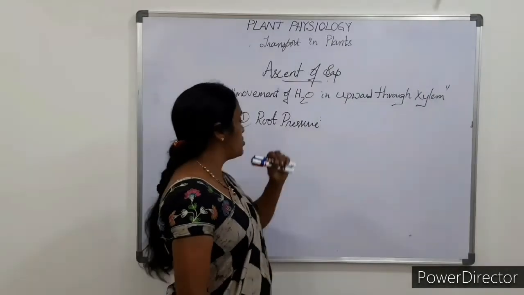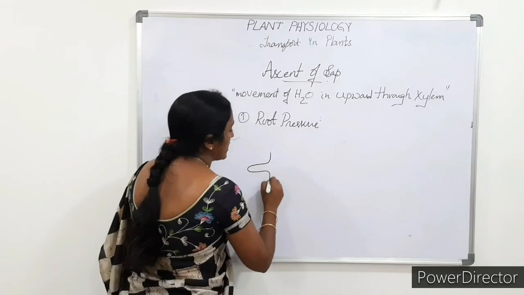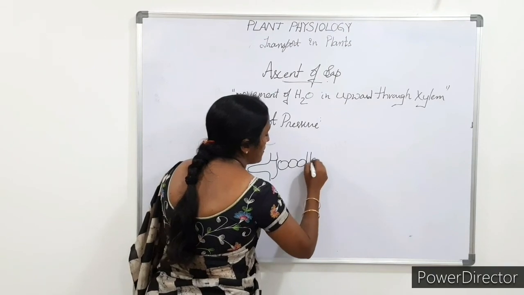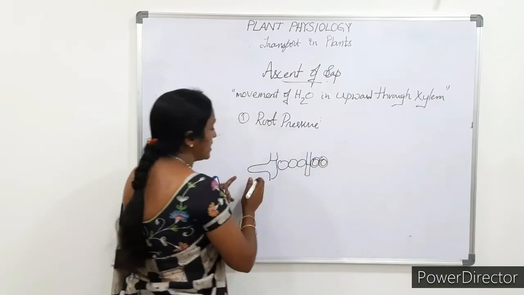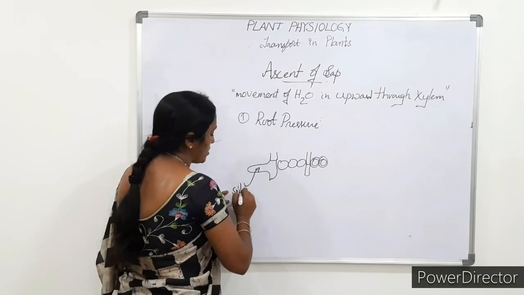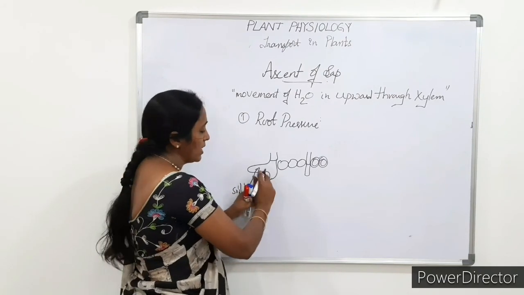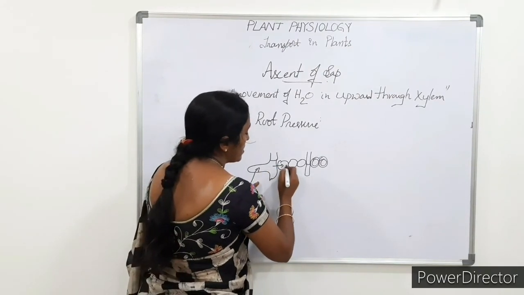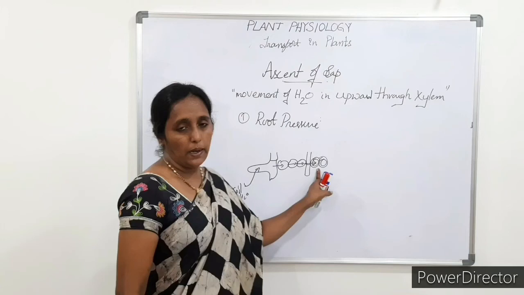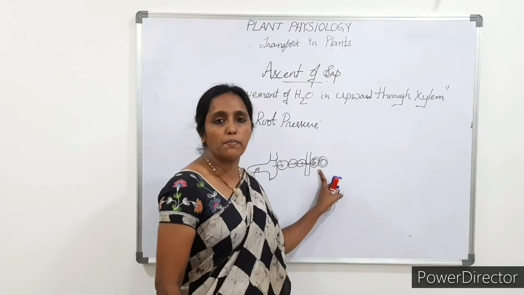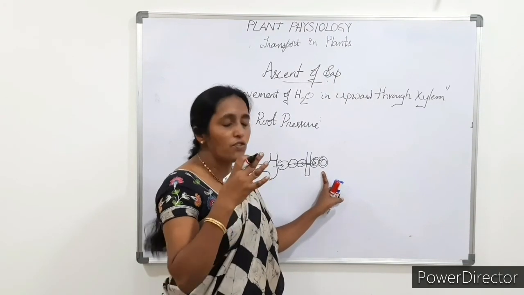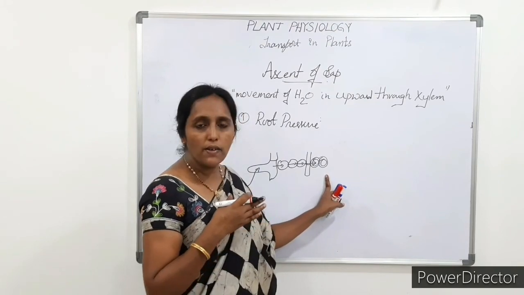To know about root pressure, consider that water is absorbed by the root and enters into the root hairs. The water present in the soil enters the root hairs, from there it goes to the cortical cells, from one cell to another, and finally reaches the xylem. If transpiration does not take place, that means the stomata is closed, the loss of water stops due to the closing of stomata.